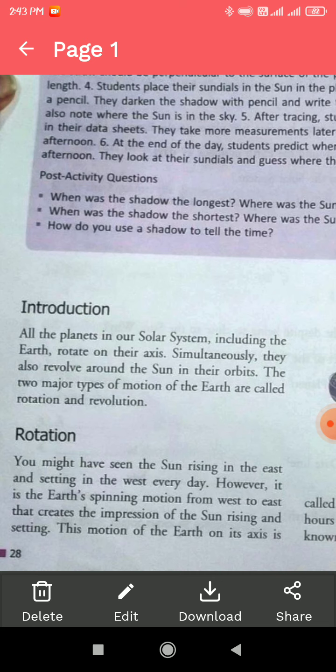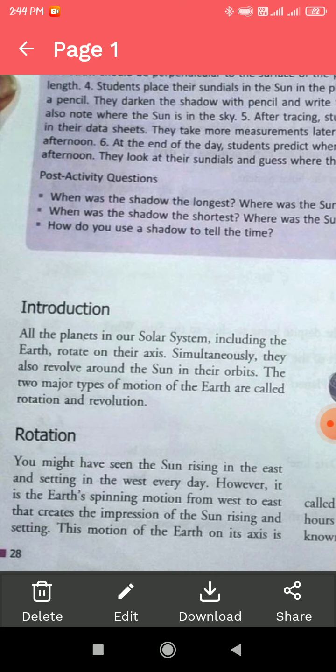So now in this chapter we will come to know how the Earth and the other 7 planets rotate on their axis and also revolve around the Sun in their orbits. The two major types of motion of the Earth are called rotation and revolution. First of all we will come to know about rotation, and after that we will know revolution.